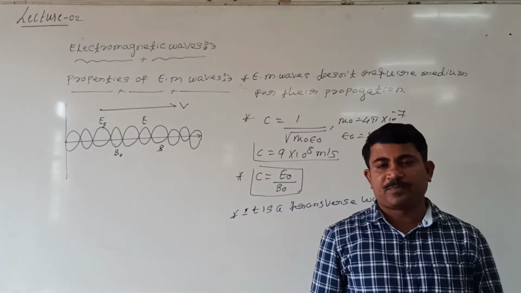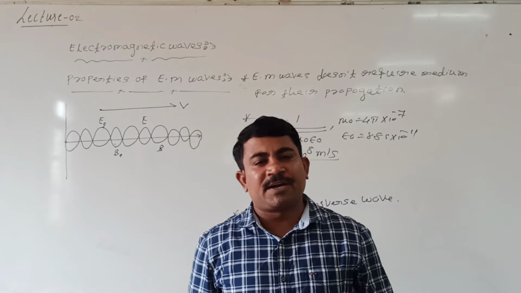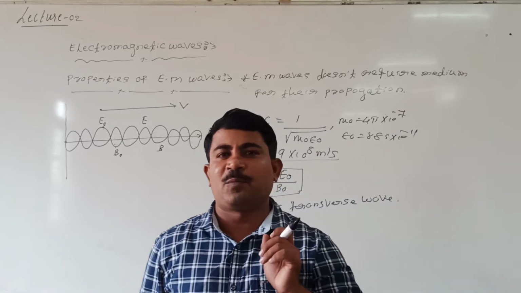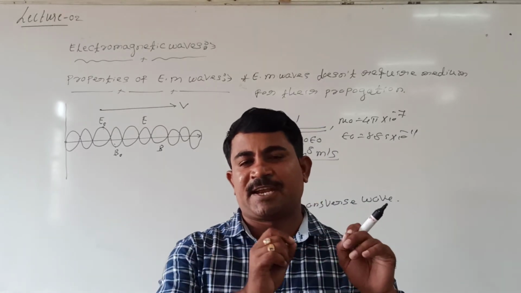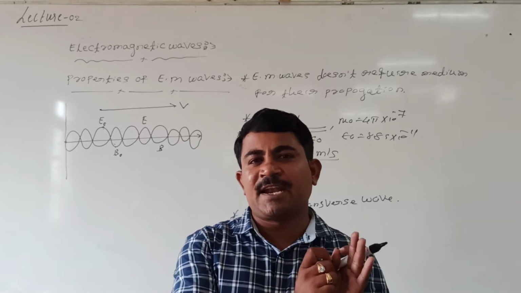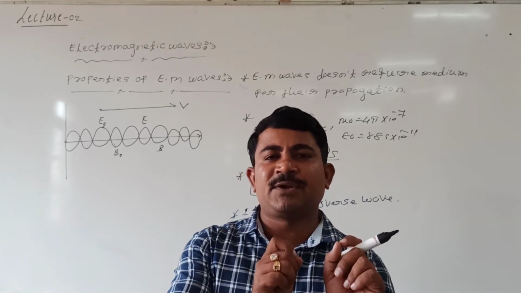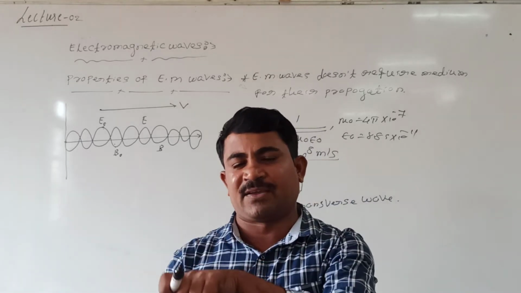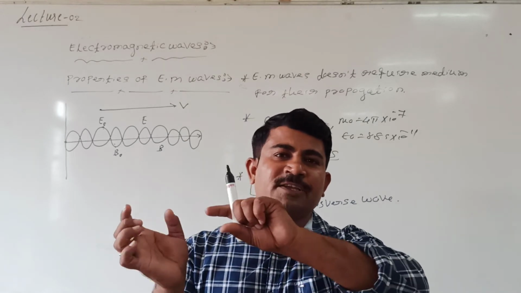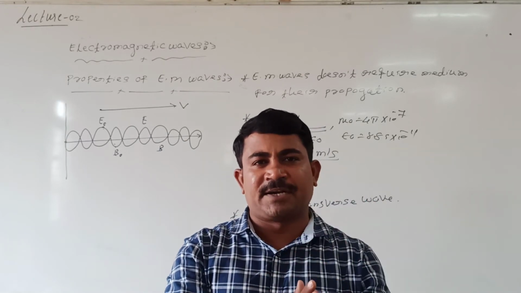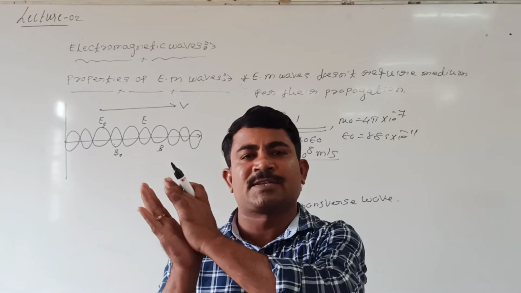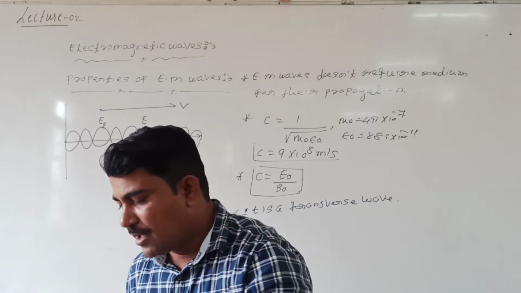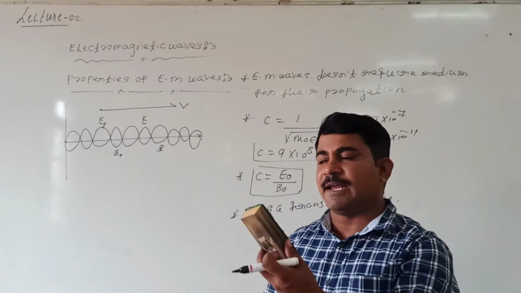Wherever an electromagnetic wave travels from one point to another, it carries energy. How does it carry energy? It carries energy due to the electric field and magnetic field. The average of the electric energy and magnetic energy is the total energy of the electromagnetic wave. We know that energy is stored by the electric field.